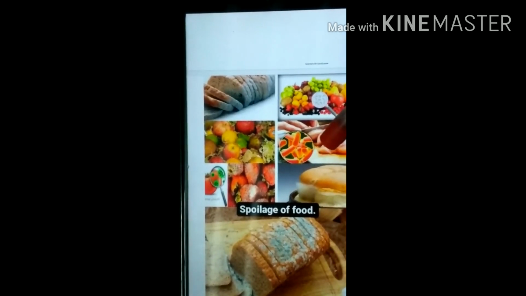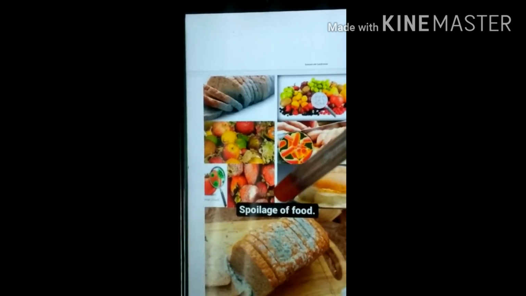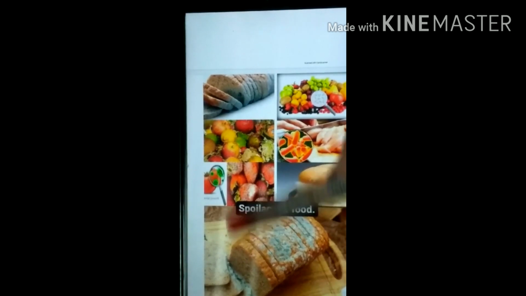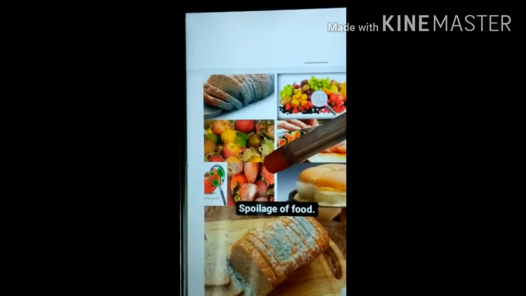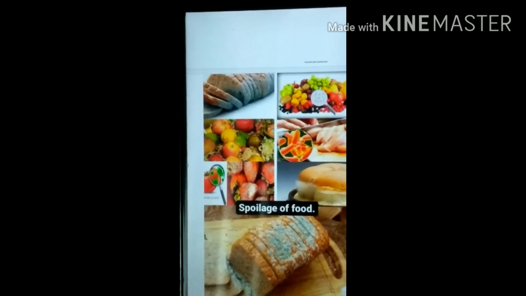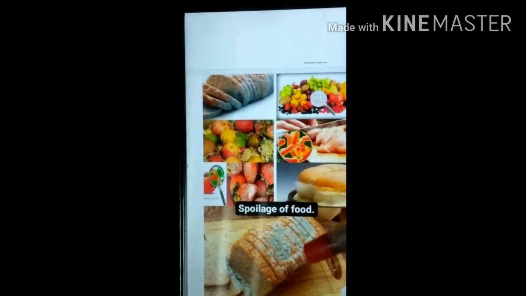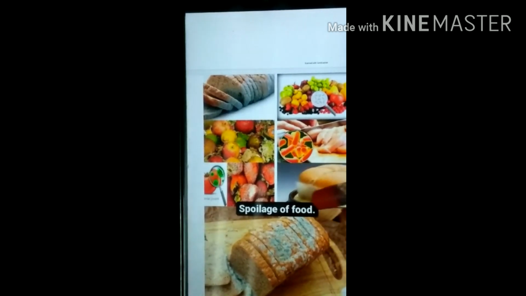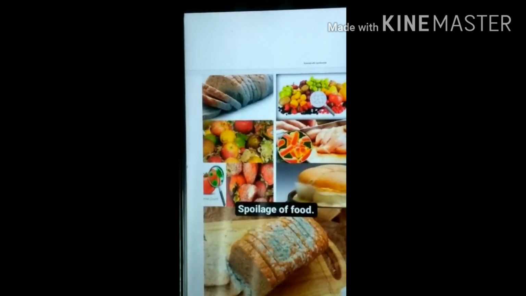A foul smell comes from the meats and other materials. When you smell it, you can see the difference between the fresh fruit smell and this type of food material smell. So food is getting spoiled. So this is spoilage of food.